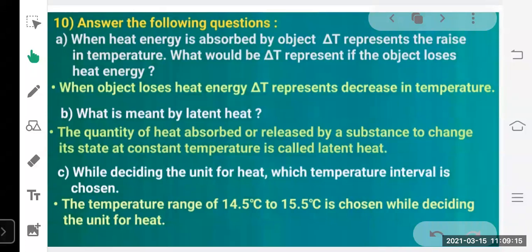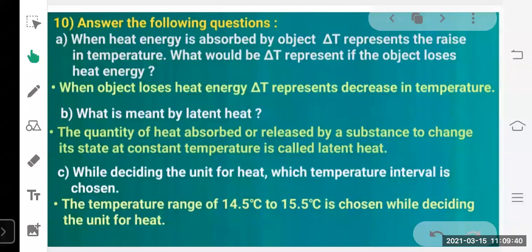Okay, but in the graph from A to B, the temperature is not increasing. So the amount of heat given is used to change the physical state. Okay, and during that time there is no increase in temperature shown, right? That amount of heat used by the substance to change the state is called latent heat, or you can say the hidden heat.